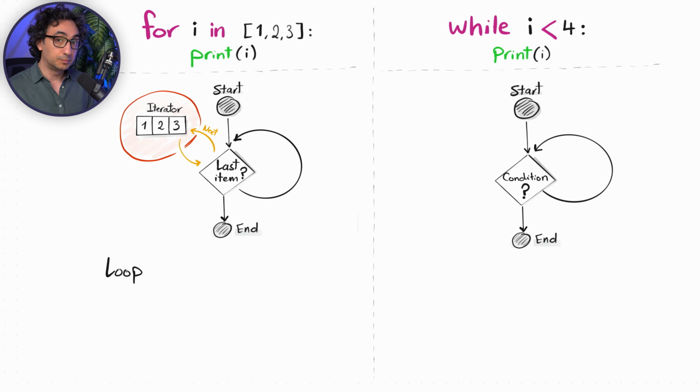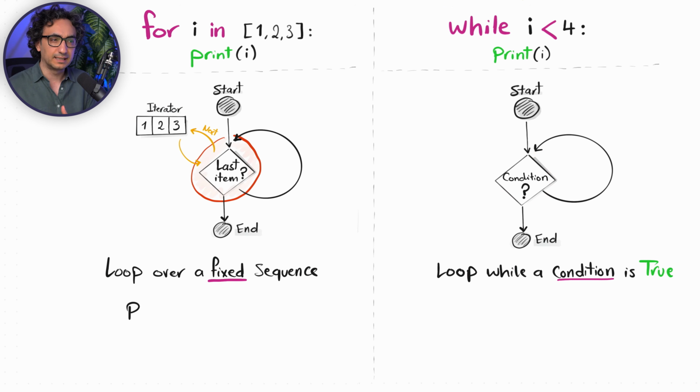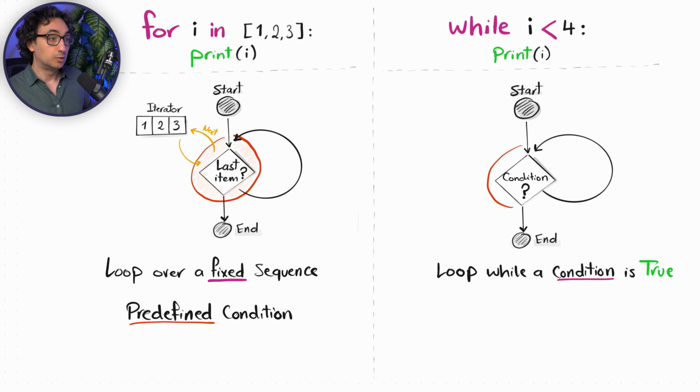Now we're going to compare the two types of loops, the for loop and the while loop, side by side. With the for loop, you need a sequence where Python is going to create an object called an iterator, but with the while loop, you don't need anything like that. And for the for loop, Python builds a predefined condition. It's always going to ask, are we done with the sequence? It's not something that you change, but with the while loop, you are totally flexible. You can add your own condition for the iterations.